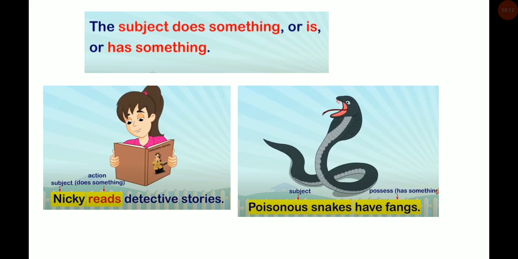The next example: poisonous snakes have fangs. Now what will be the subject over here? Good. Poisonous snakes. Poisonous snakes is a complete subject. You can't say only poisonous. There should be a noun, pronoun. Okay. So poisonous snakes is the subject, and what is it having? It is having something. It's having fangs. So have fangs is a predicate.